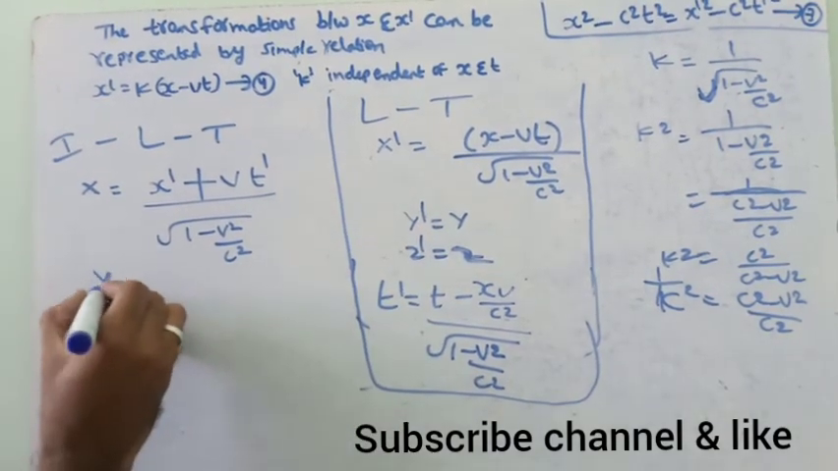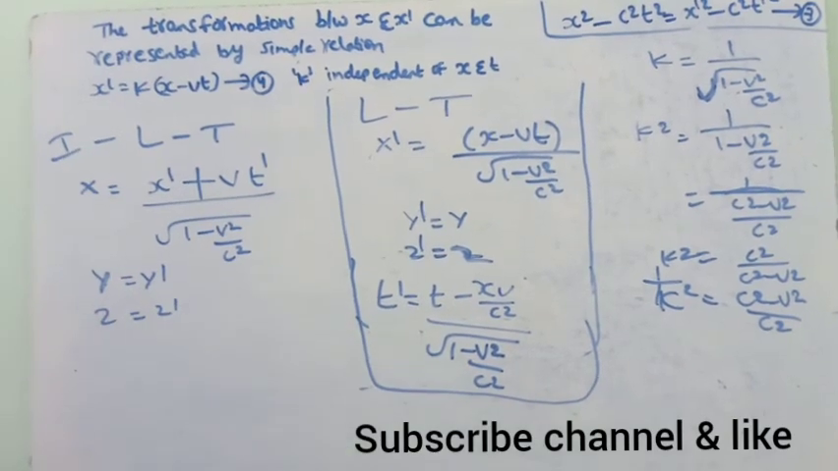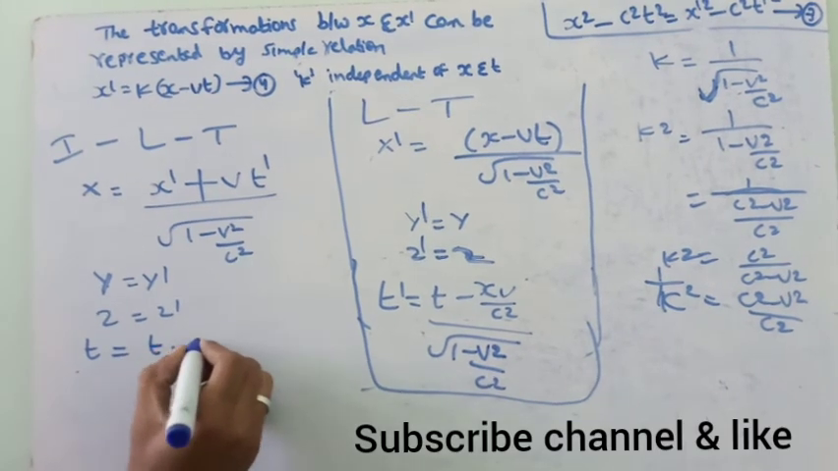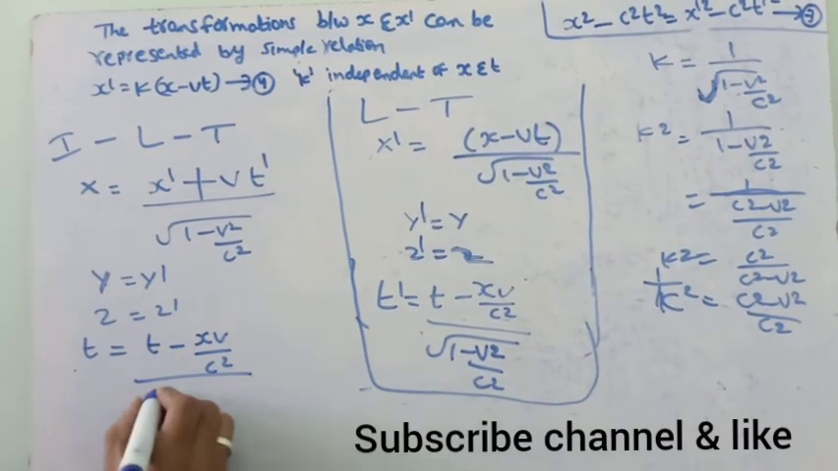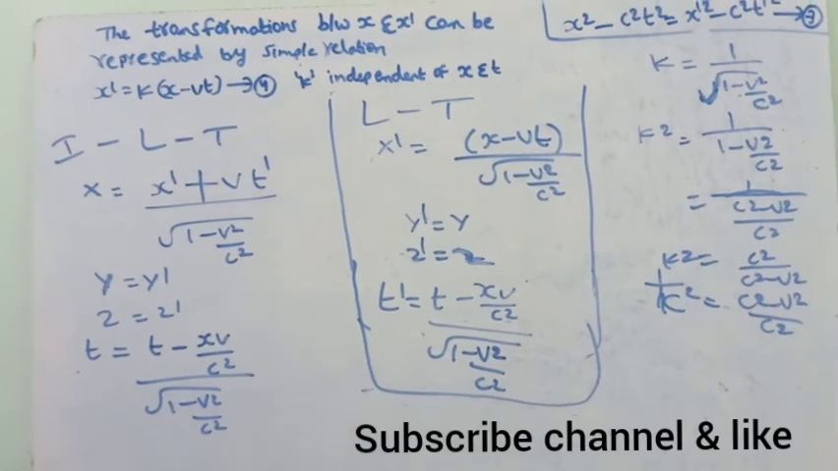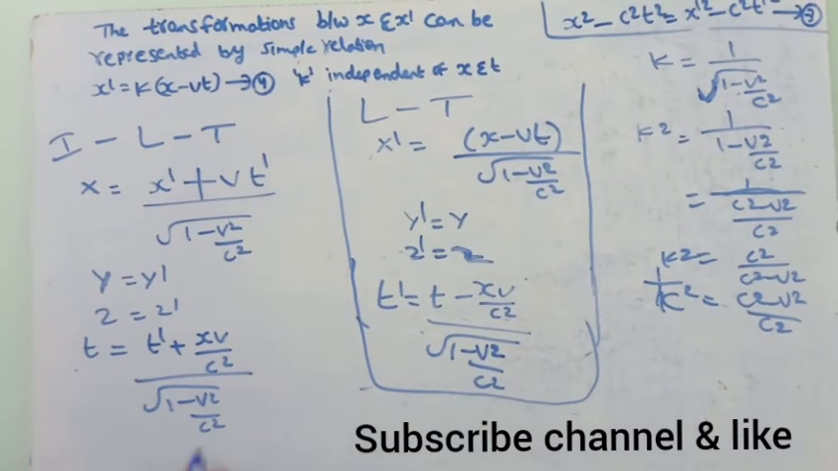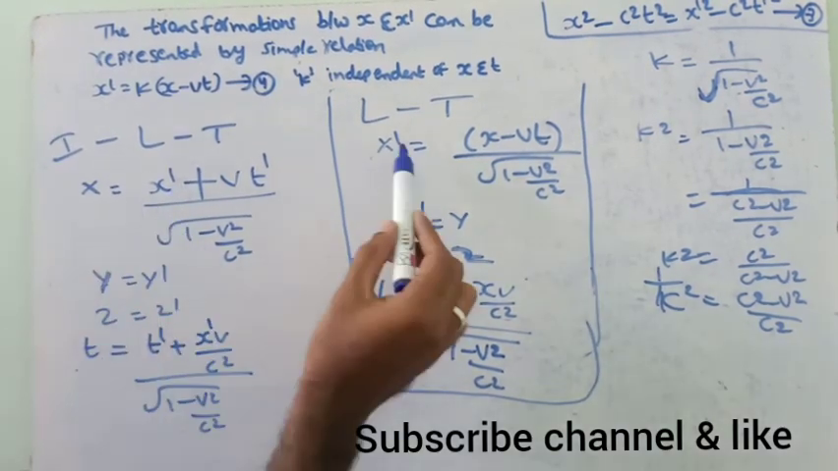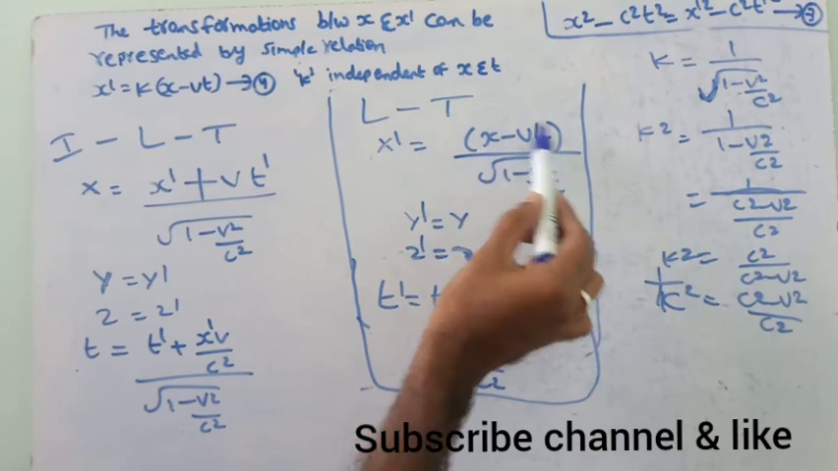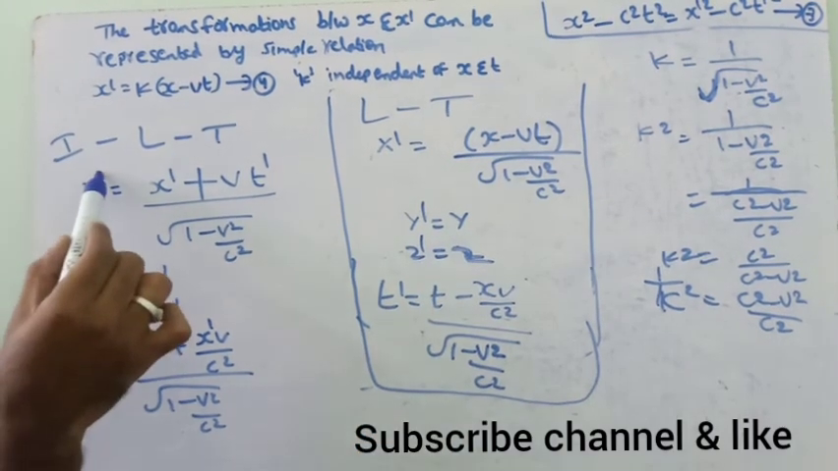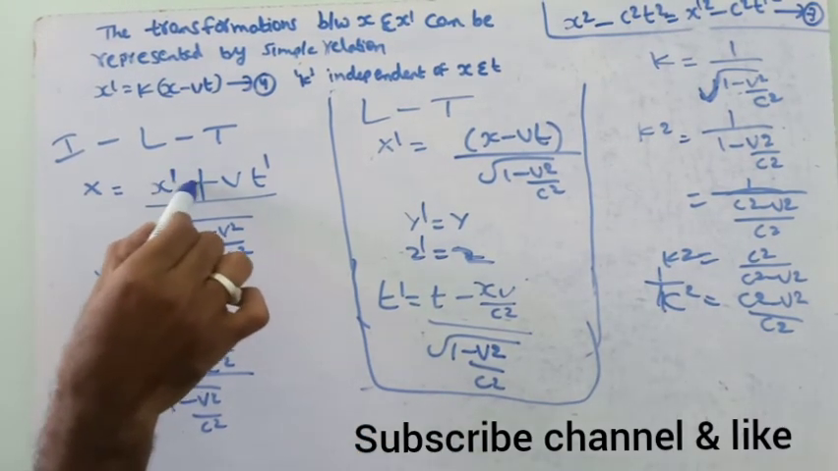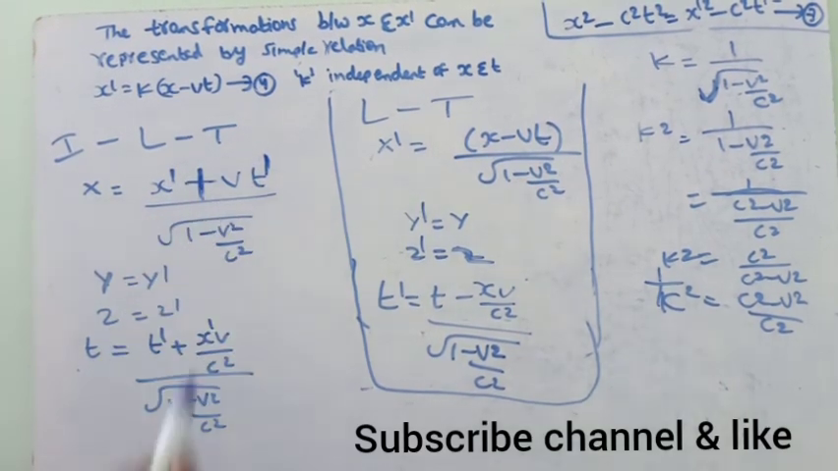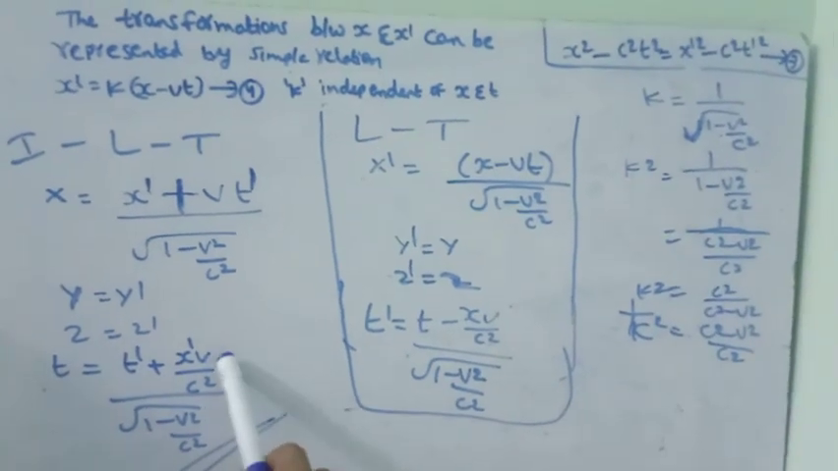Here y is equal to y dash and z is equal to z dash, and t is equal to, so we add t dash, we write the same equation, x minus v by c square by root of 1 minus v square by c square. We have to add dashes here: one dash, one dash, and one dash. These are the inverse Lorentz transformations. If there is a dash here, there is no dash on the other side. If there is no dash here, we have to add x dash, and the sign also changes by adding the dash, and time also changes to t dash. These are the Lorentz transformations, and these are the inverse Lorentz transformations.